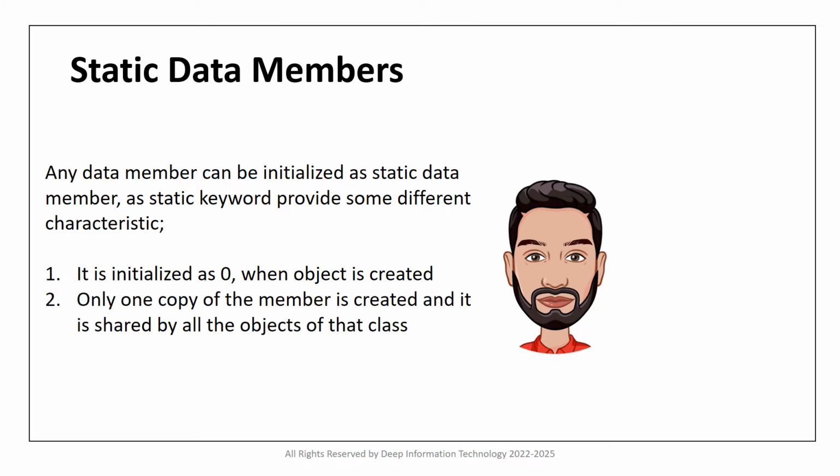Only one copy of the member is created and it is shared by all the objects of that class. So mostly the static data members have only one copy which all the objects share. It is visible only in the class. So static data members are only visible in the class, but they have access all over the program.